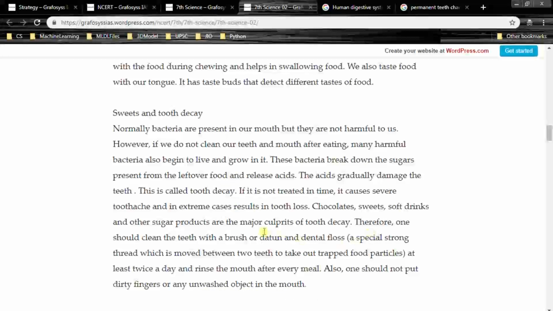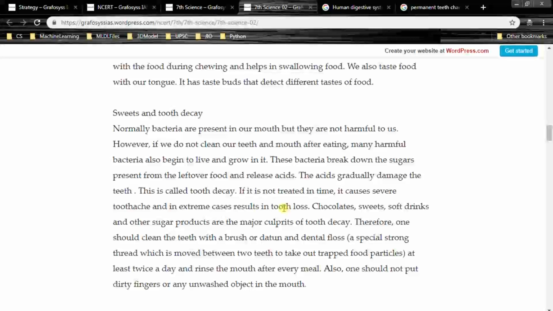So from this passage we can know that hygiene is very important. We should not put our dirty hands or any dirty things in our mouth, which may have harmful bacteria, which are very bad for our teeth.